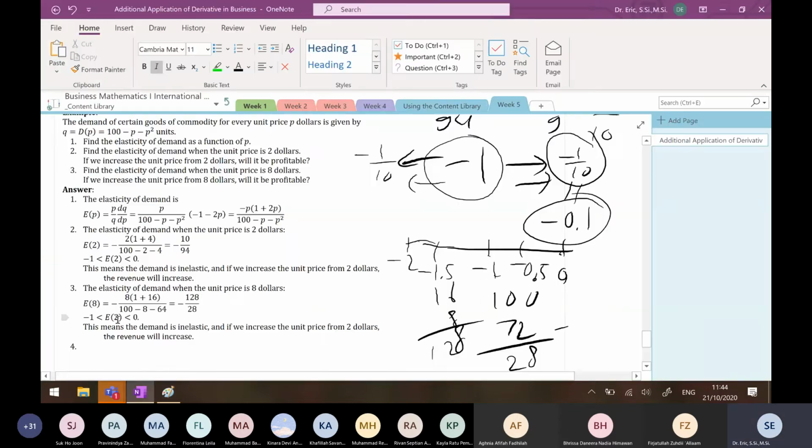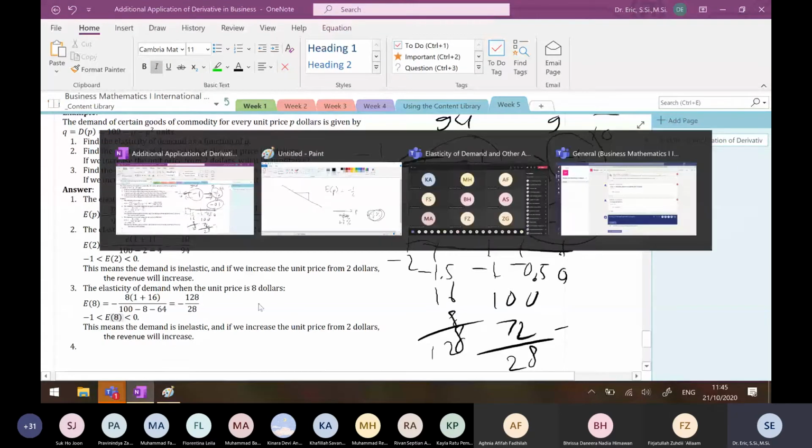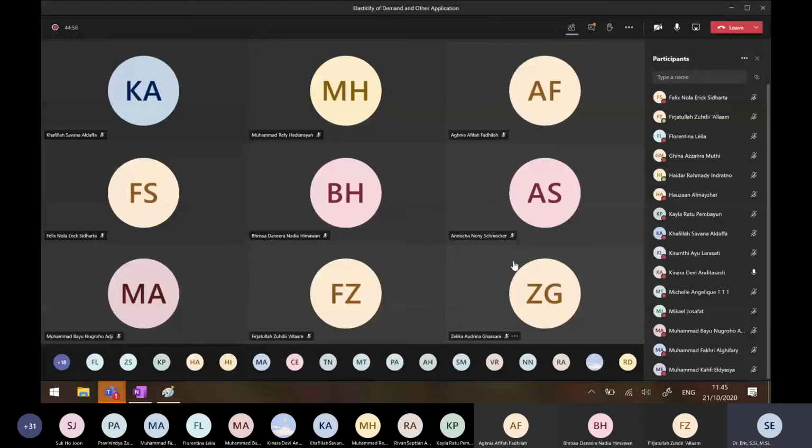My question is: is E8 less than -1 or greater than -1? You have minus 128 divided by 28. Let's say this is 100 divided by 20. So will it give you less than -1 or greater than -1, to the left of -1 or to the right of -1?